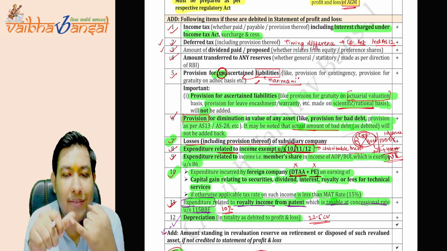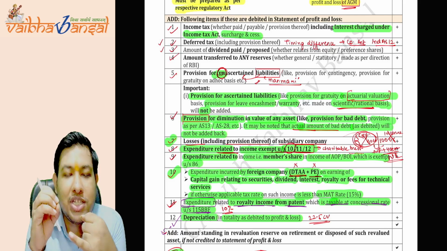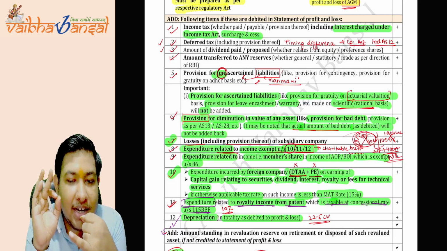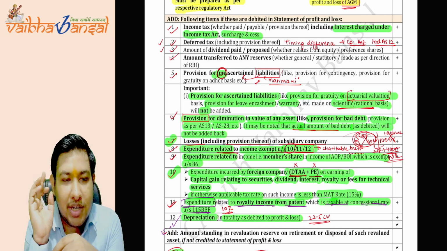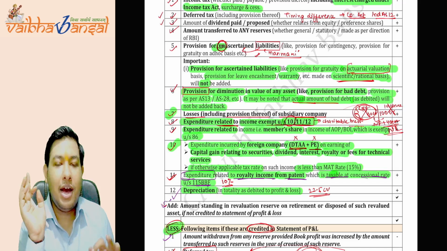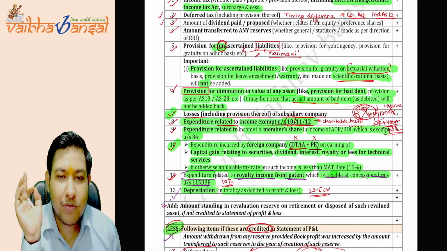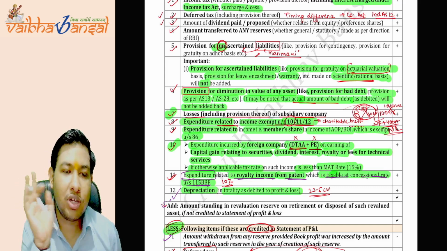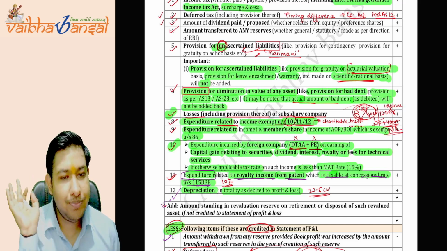Now point number 11, the expenditure related to the royalty income from patent, which is taxable at the concessional rate under section 115BBF. And what is the concessional rate there? The concessional rate is 10%. Then the depreciation entry, which we have covered, and the amount standing in the revaluation reserve on retirement or disposal of such revalued asset, if not credited to the statement of P&L. Is this all clear to you?